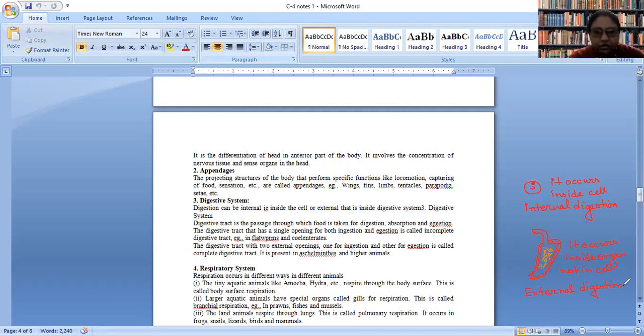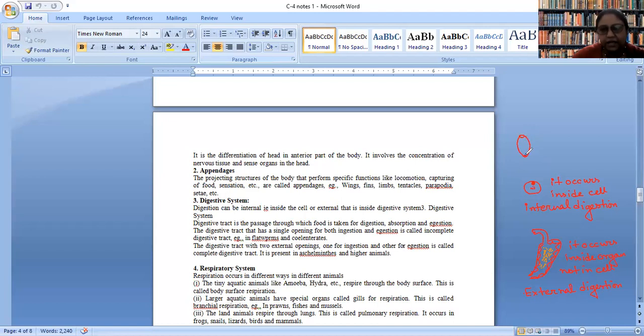Okay. So the next attribute that can be used for differentiating digestive systems is that the digestive system can be complete or incomplete. If you remember, yesterday we talked about two types of body plans.